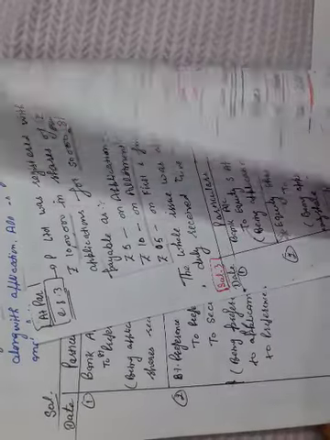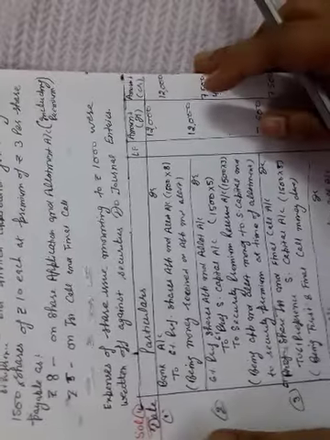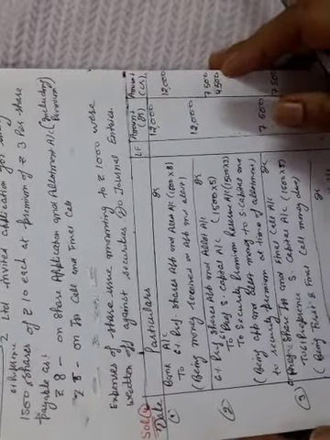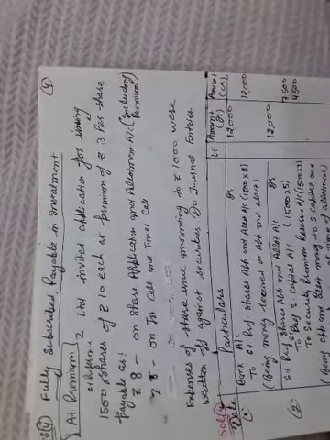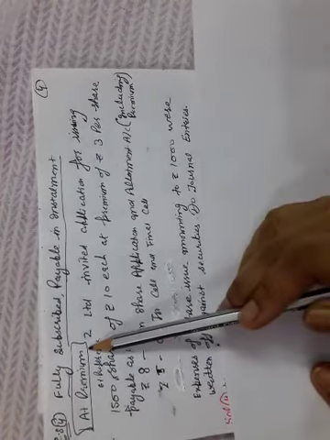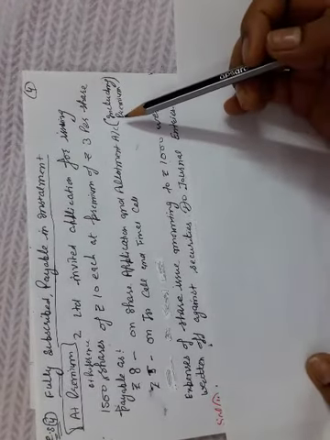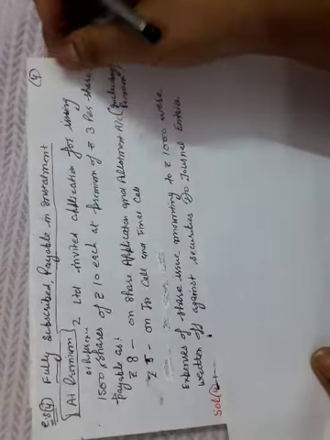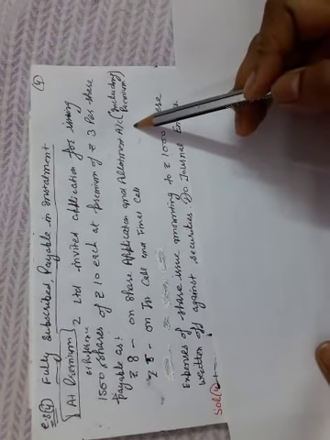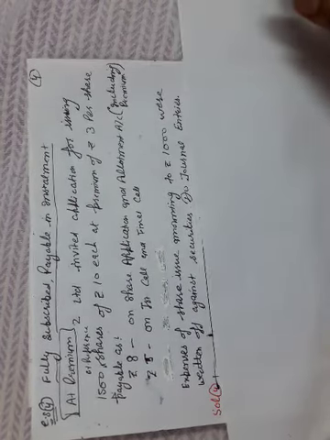Now the last situation is fully subscribed, payable in installments. That is the same, fully subscribed and payable in installments, but this is at a premium. Again a premium is there, so we should be careful when the company is calling this premium. Whenever we make the due entry, this premium account will be credited, because this is a type of liability.